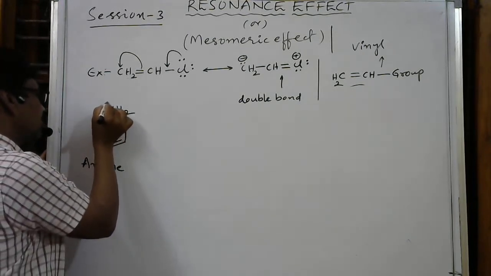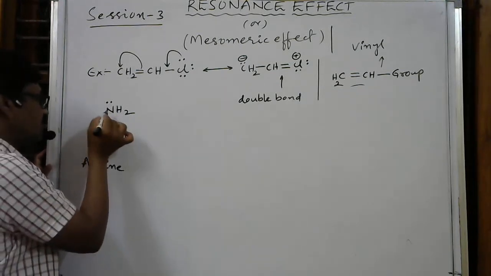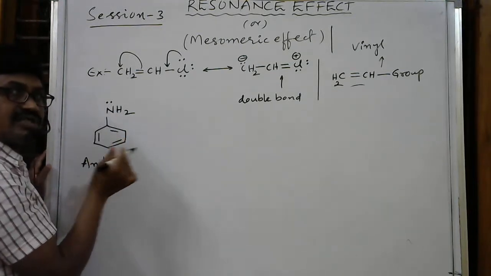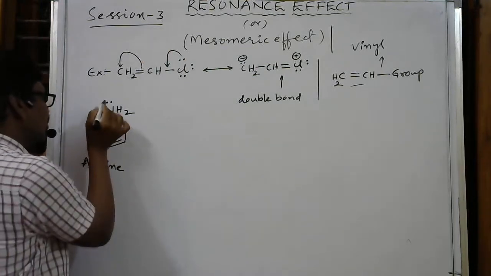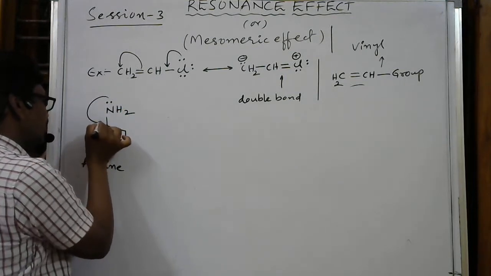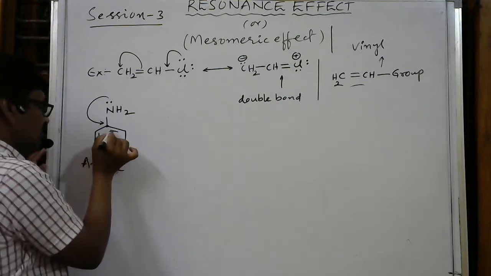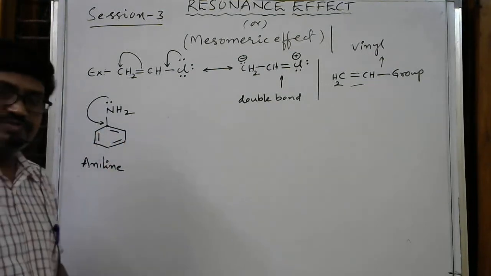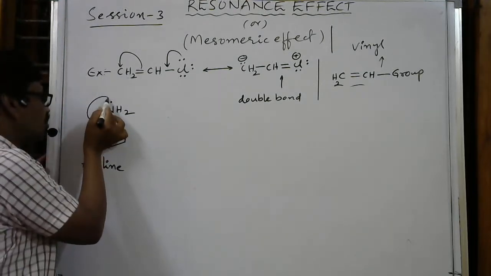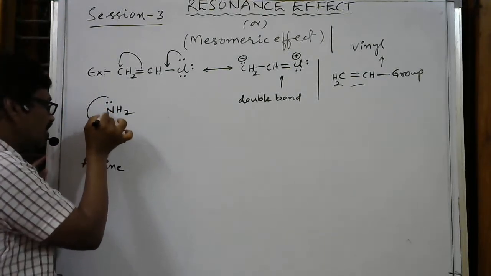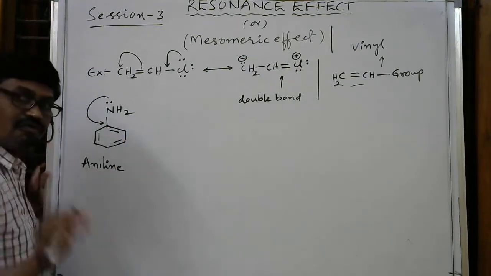Here on nitrogen, one lone pair of electrons is present. So whenever a lone pair of electrons is present on the key atom, it acts as plus R, meaning that electron pair shifts towards the ring side or conjugated system side. So I am writing this electron pair this side, coming between this nitrogen and this carbon. Carbon always forms how many bonds? 4 bonds, it is tetravalent. But whenever this electron pair shifts from here to here, one more bond increases here, so the number of bonds around this carbon becomes 5.